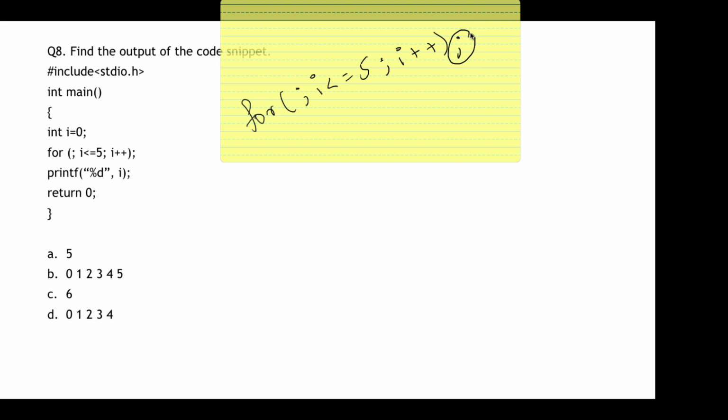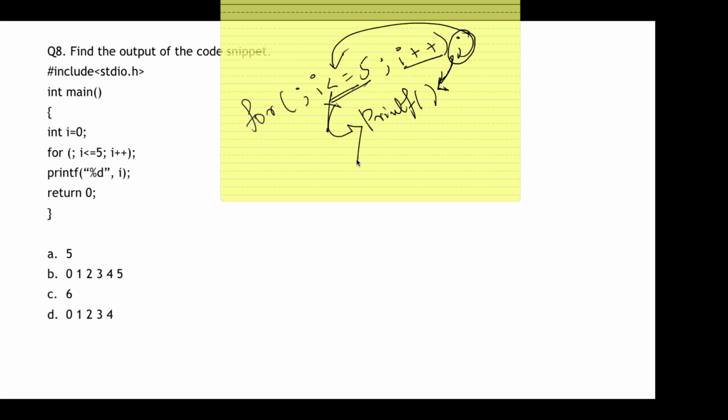Okay, what this semicolon indicates is that whenever the loop is completed, it will not go down to the printf statement, rather it will go back to this condition itself and check. It will allow you to go down only once this condition becomes false, then only you can move on to the next statement. Until then, you have to keep doing this.